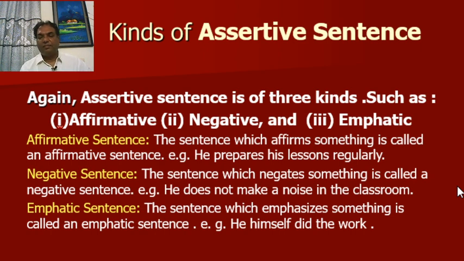Negative sentence. The sentence which negates something is called a negative sentence. For example, he does not make a noise in the classroom. Emphatic sentence. The sentence which emphasizes something is called an emphatic sentence. For example, he himself did the work.